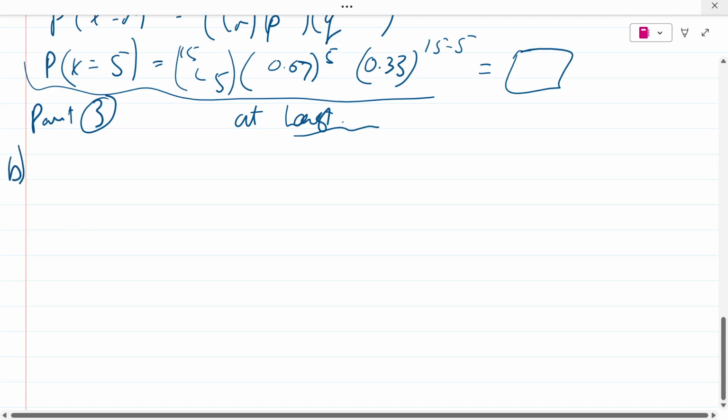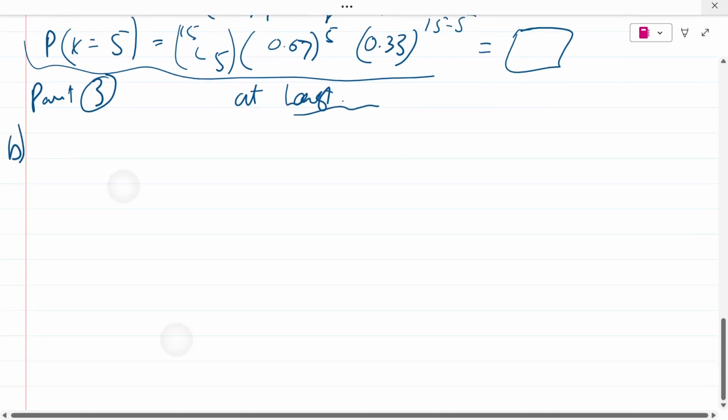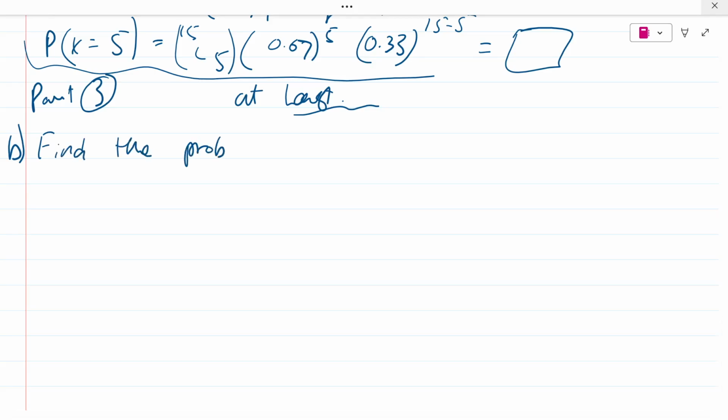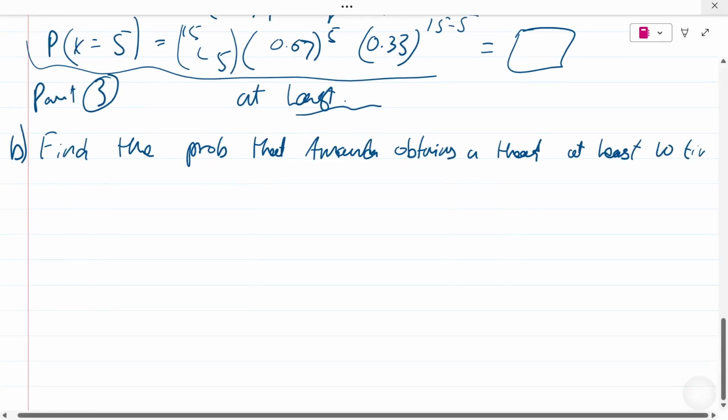For part B, find the probability that Amanda obtains a head at least, and this is the new thing, at least 10 times.